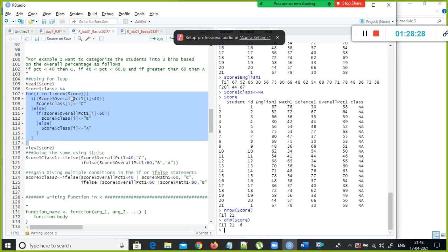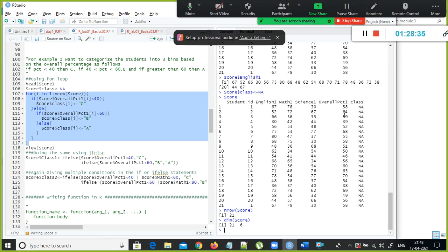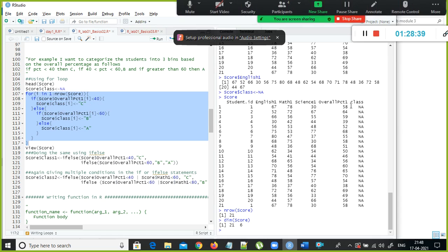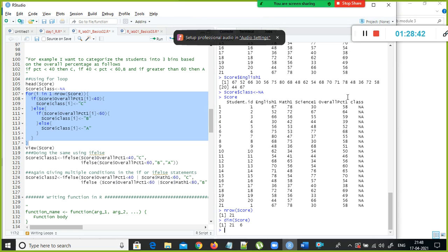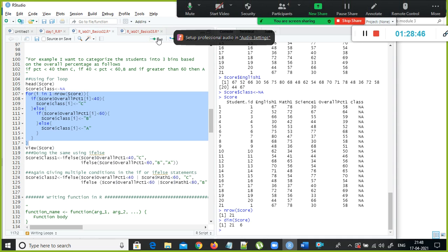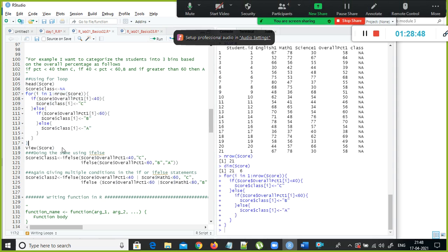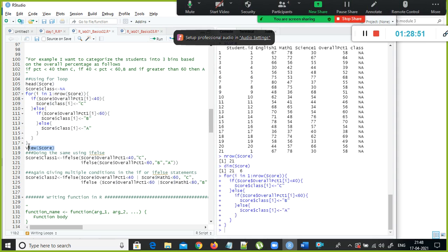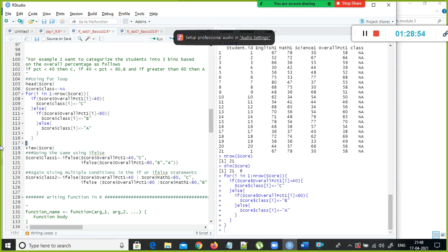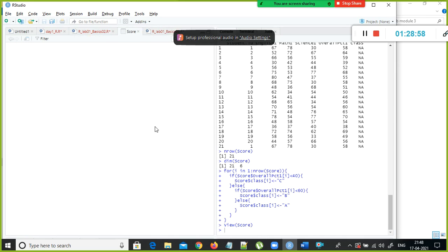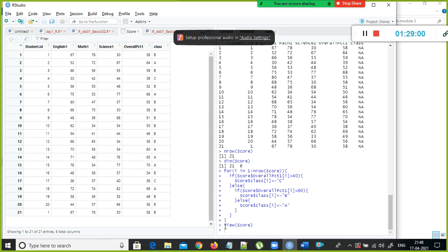For each and every record, you go and check the overall percentage, this one. If the overall percentage is less than 40, those students scored less than 40 in overall percentage, you assign them class C. That is the logic. Let us see what happens if I execute. And you have something called the View function also available. If the data set is very small, you can use View also. Look here, the V is capital.